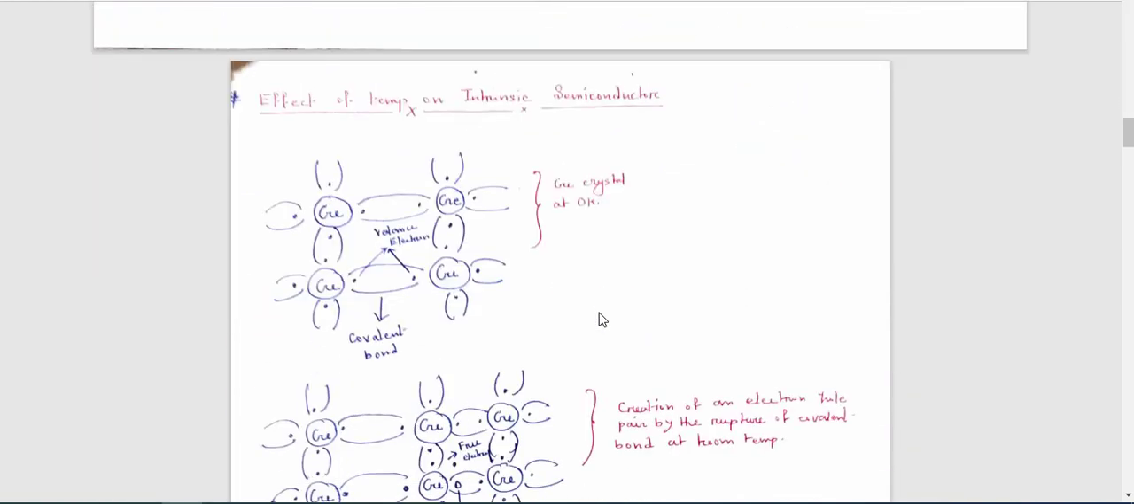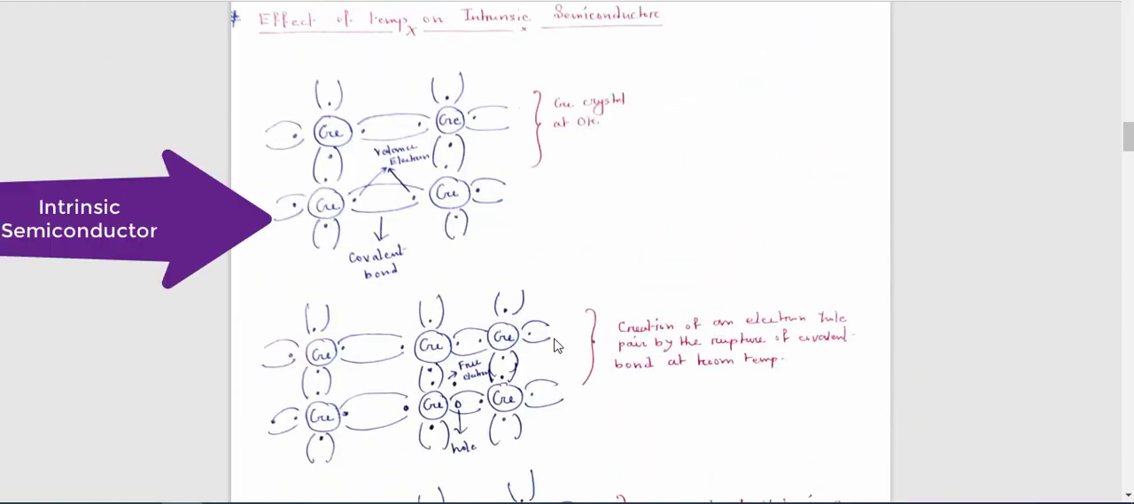Now come to the next part. Here I have shown you the overall structure of a germanium crystal. If you want to design a semiconductor with the help of a germanium crystal, then what happens? Also you can say this is the topic of effect of temperature on semiconductor. We all know that intrinsic means a pure semiconductor, but if you increase the temperature in case of intrinsic semiconductor, then what happens? Now say this is a germanium crystal.